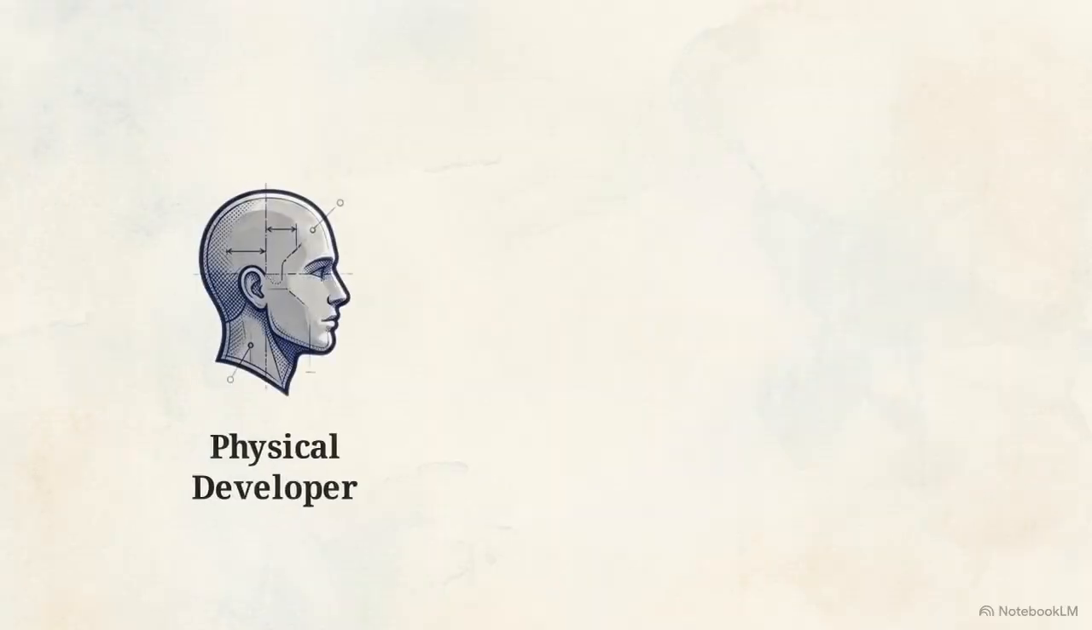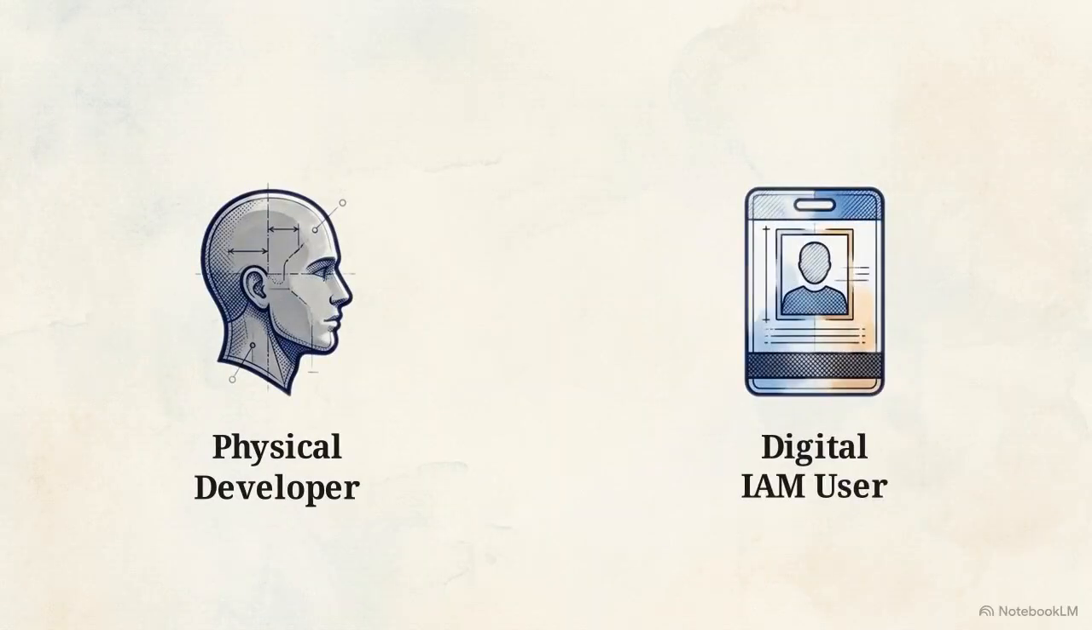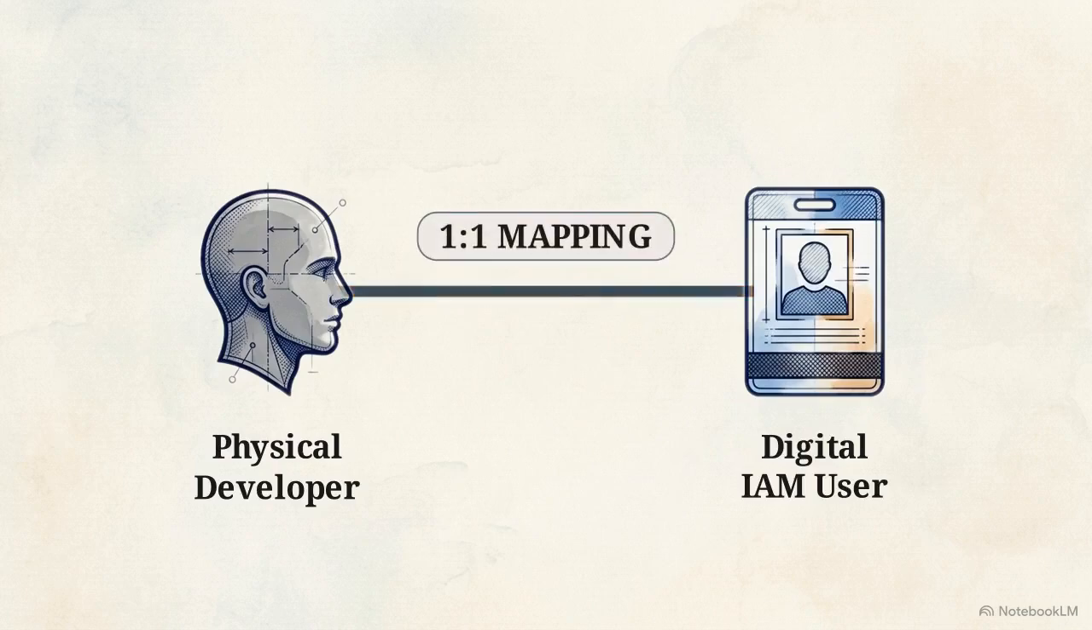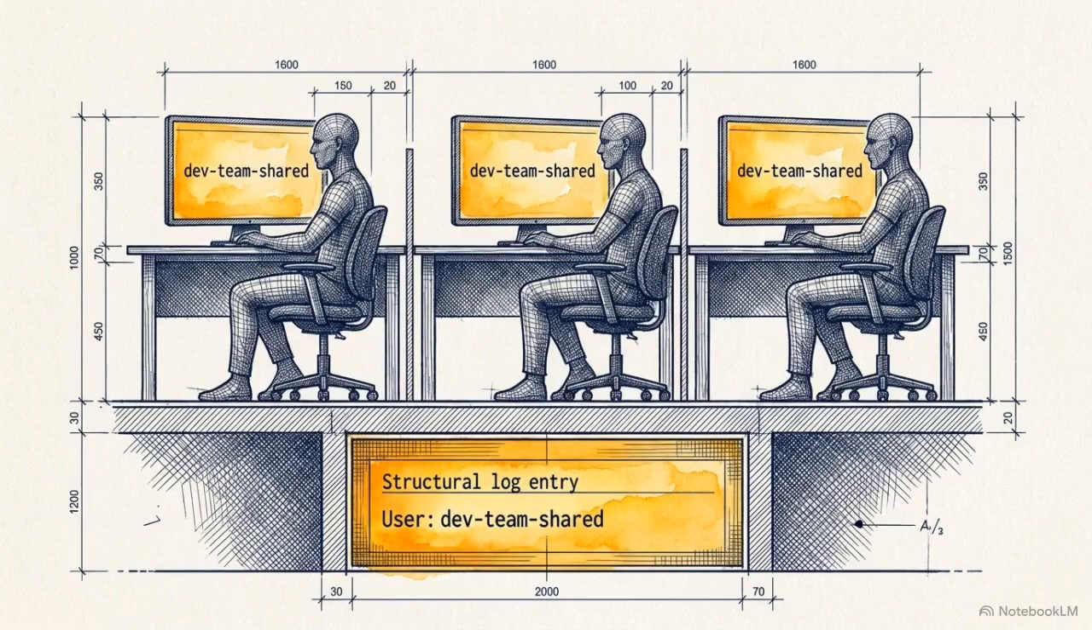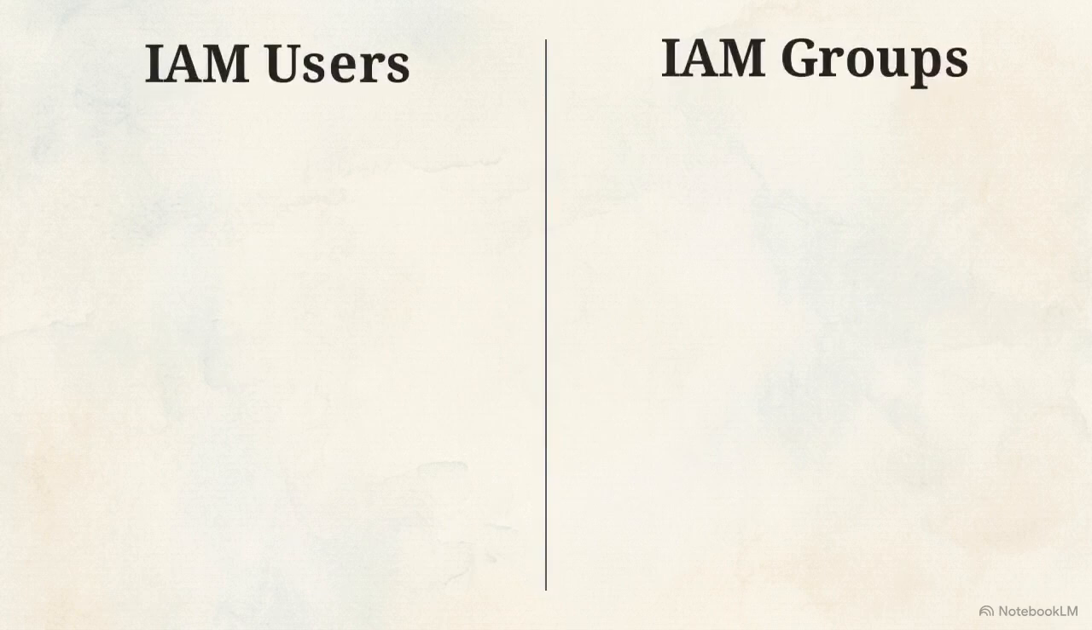For those daily tasks, you create standard IAM users. You must maintain a strict one-to-one mapping. One physical developer equals one unique AWS user. Sharing an IAM user destroys the forensic auditability of AWS CloudTrail, making it impossible to trace specific actions back to an individual. This comparison matrix details the separation between IAM users and IAM groups.